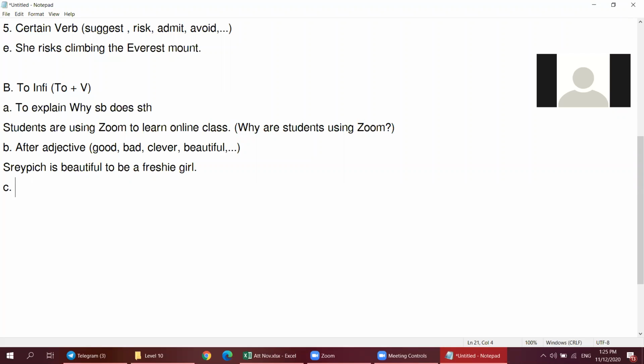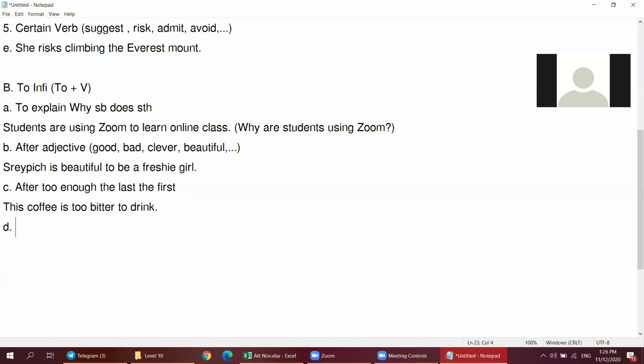Okay, let us see. We can use to infinitive after the word too, after the word enough, after the word the last, after the word the first. Okay, example, this coffee is too bitter to drink. This coffee is too, and then we use to infinitive here, because of the word too. So this coffee is too bitter to drink.